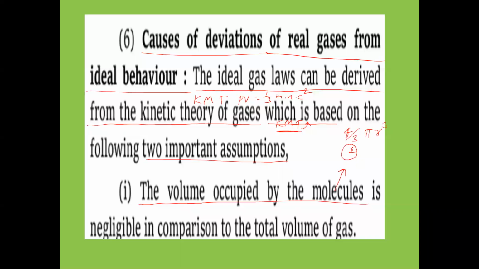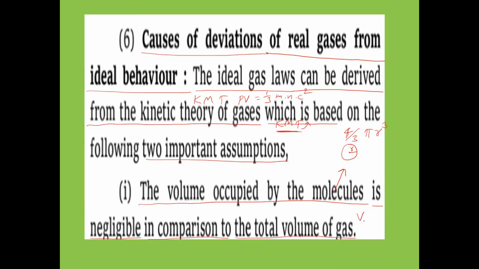Each molecule is very small in size, so it has a very small, negligible volume. So the volume occupied by the molecules can be neglected in comparison to the total volume of the gas.